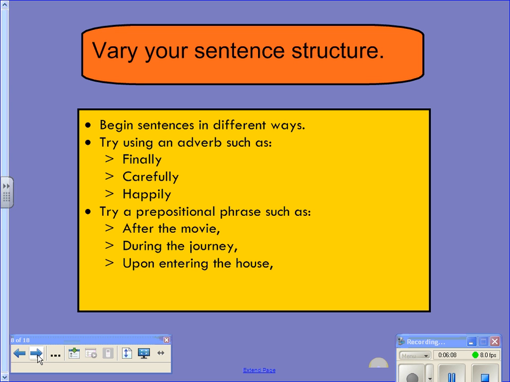You don't want to start all your sentences with the or I, and you're going to want to use a variation of simple, compound, and complex sentences, which we will see in another lesson. Look at your writing piece and make some changes using this concept.